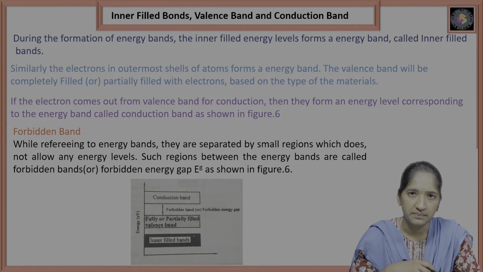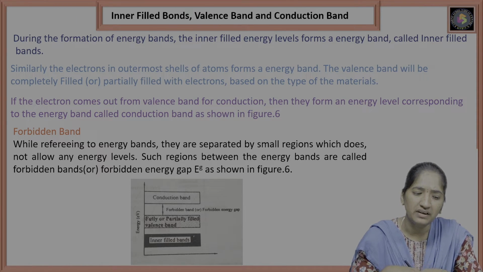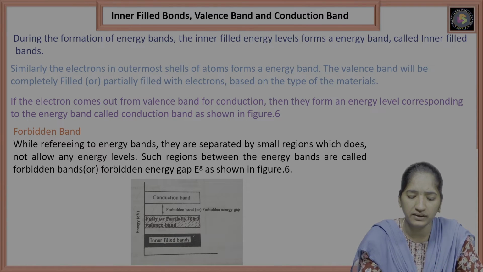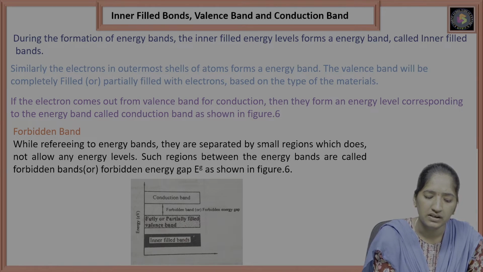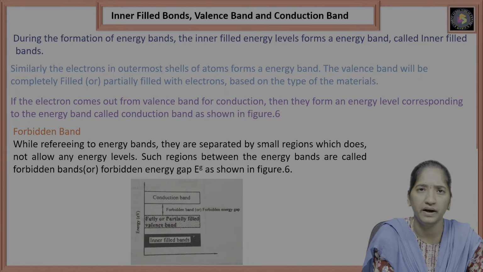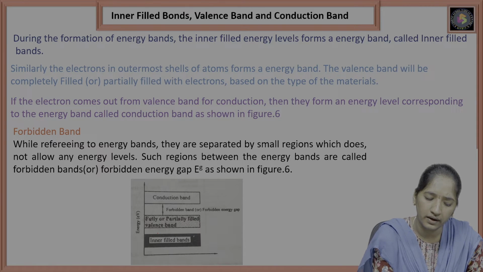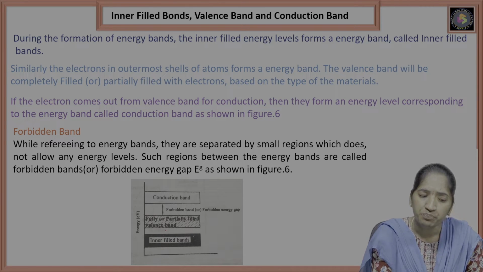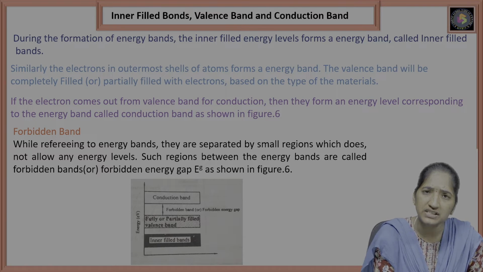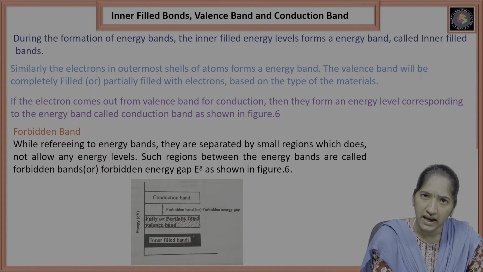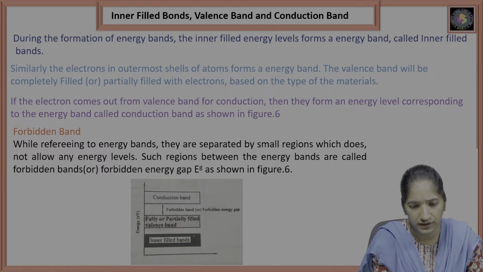Based on the energy band gap of the type of material, the next band above the inner filled band is the valence band, which is completely filled or partially filled.